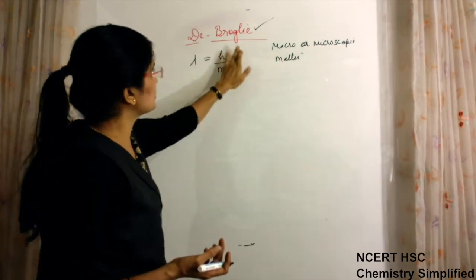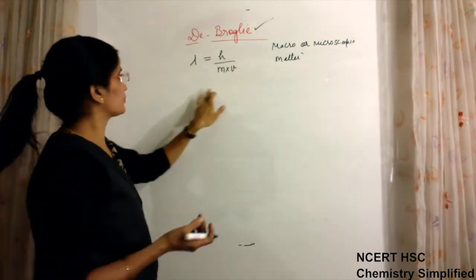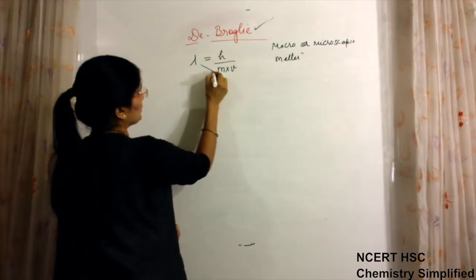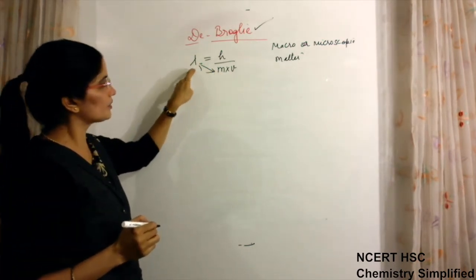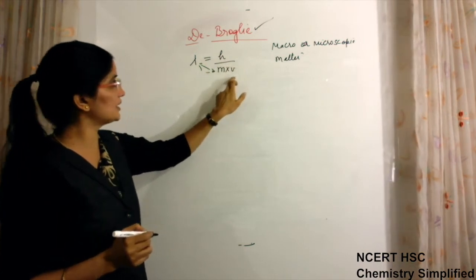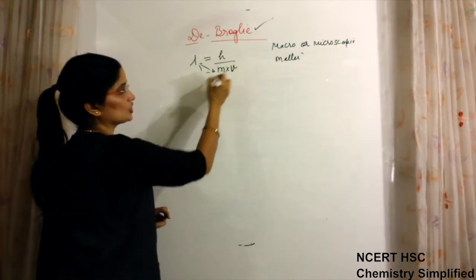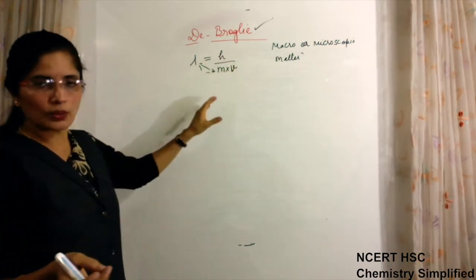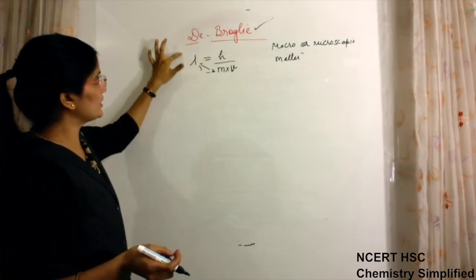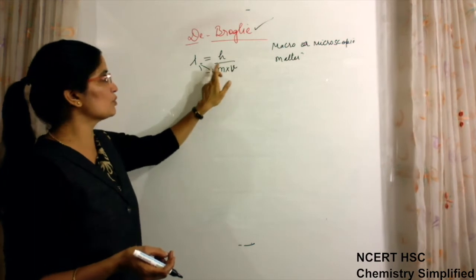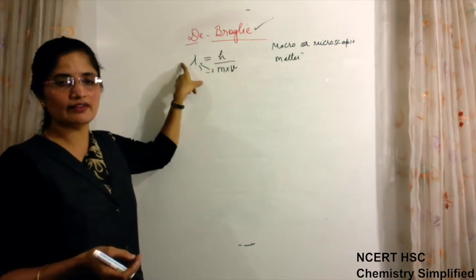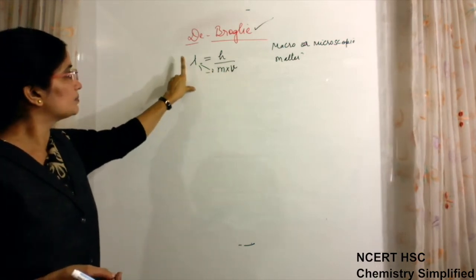But according to this relationship, if we see here, these two things are inversely related. Wavelength is the wave nature, mass is related to the particle nature. So any object which has more of wave nature will have less of particle nature. Any object which has more of particle nature will have less of wave nature.